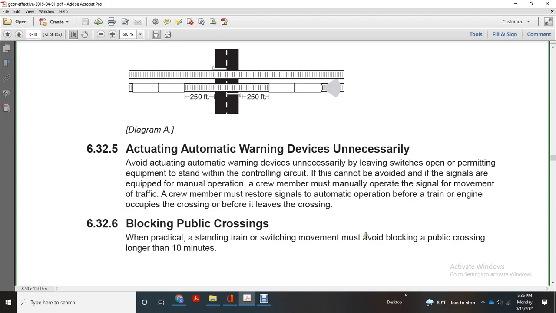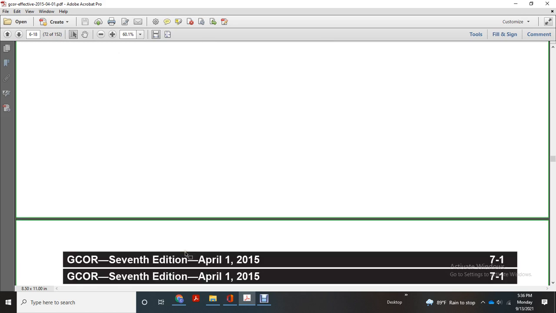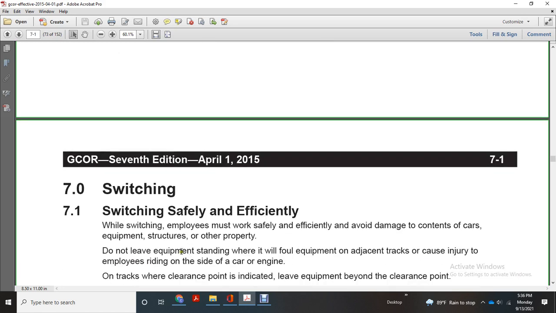Standing in the train switching movement, it must be avoided blocking with the public crossing longer than 10 minutes. 7. Switching.